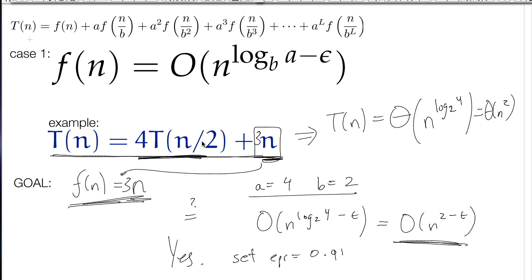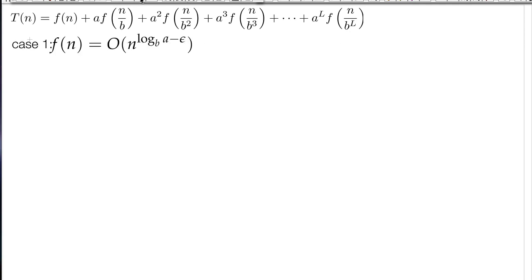The amount of work that you're going to do for this part right here is going to be like n to the log base 2 of 4, okay? And so as long as this stuff right here is asymptotically smaller, that's what it means by this minus epsilon, then it's not going to affect the higher order term. Now let's go through this argument. Let's see why this is true.